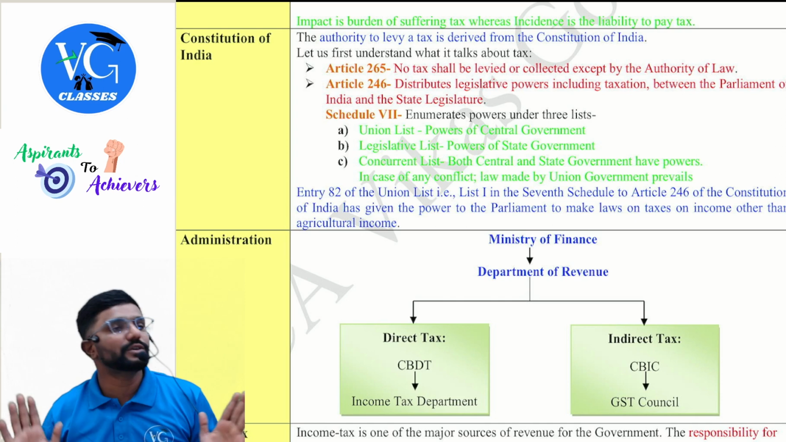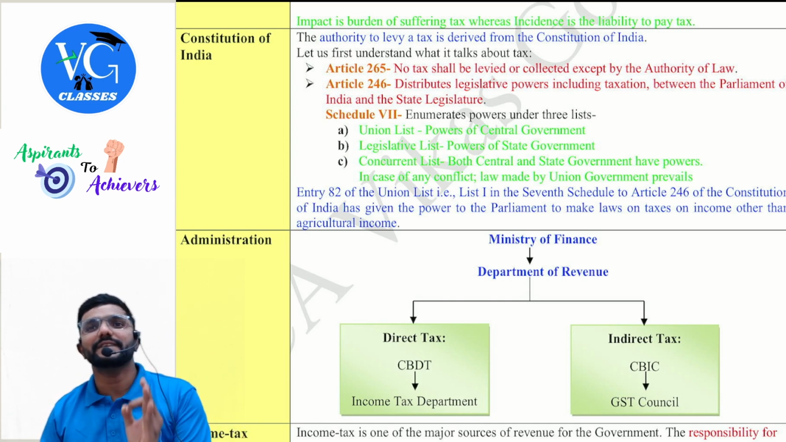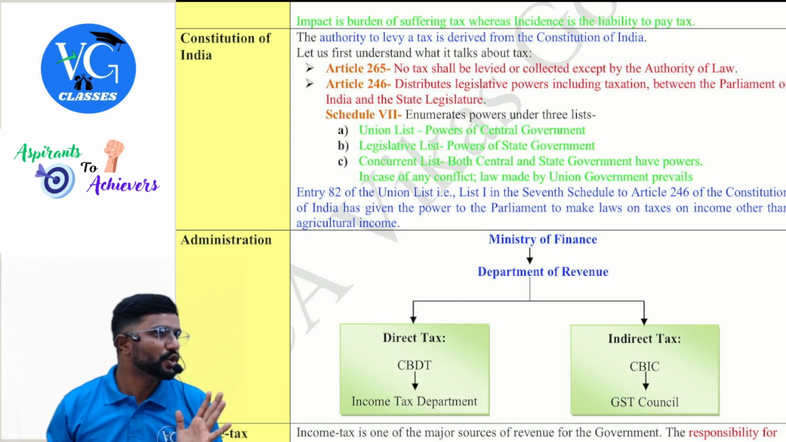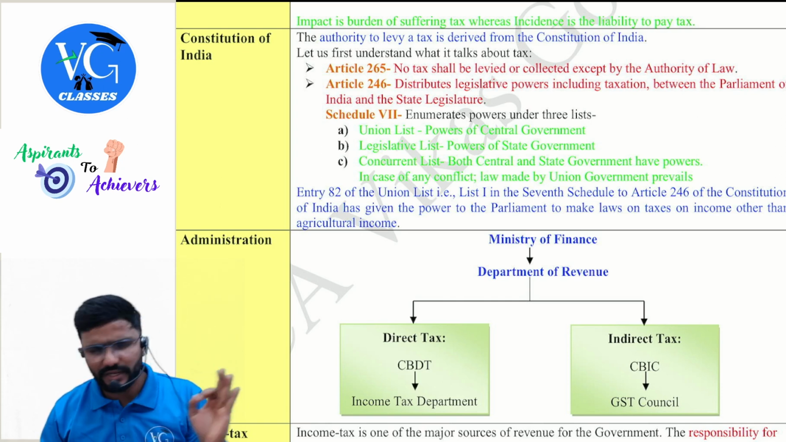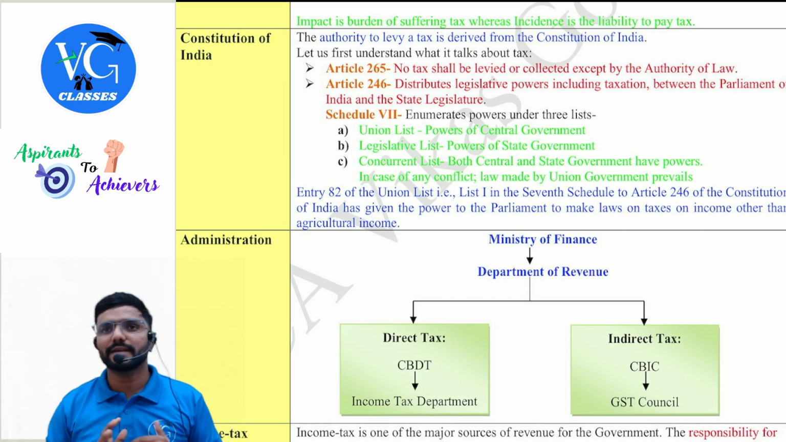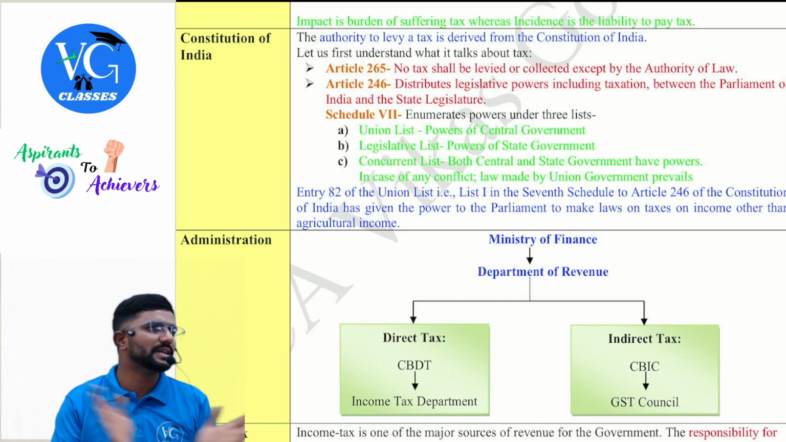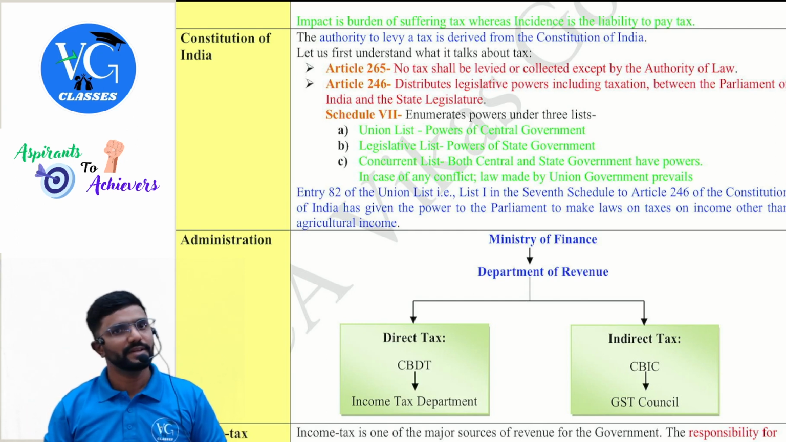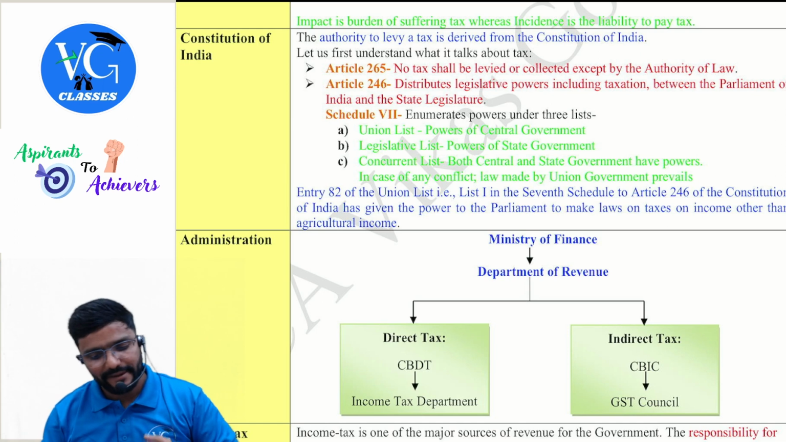So as on today also, no states are levying tax on agriculture income. No tax means not even the central government is levying tax on agriculture income. Under income tax law also, they have defined what is agriculture income and they have told it is completely exempt. Yes, sir.